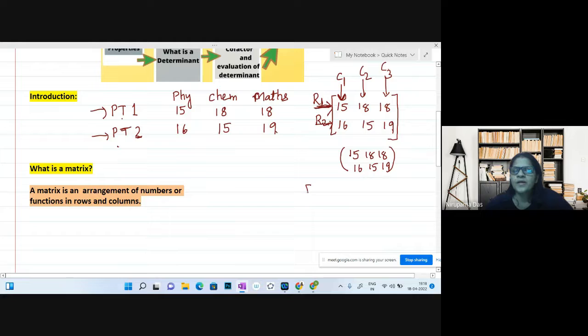This type of bracket, a square bracket we may take, or we can take parenthesis. So basically it is an arrangement of numbers or functions.